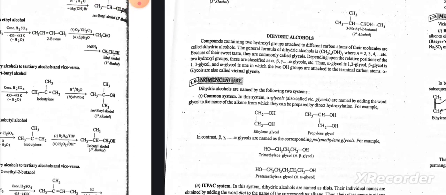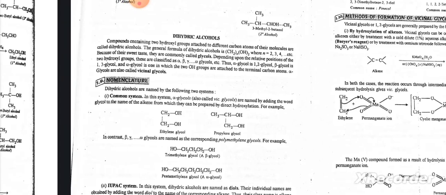Interconversions of primary, secondary, and tertiary alcohols are given below. So now we will talk about the dihydric alcohols. Compounds containing two hydroxyl groups attached to different carbon atoms of their molecules are called dihydric alcohols.